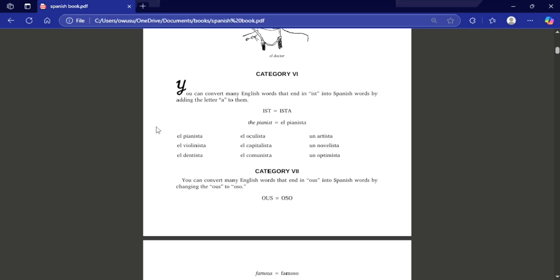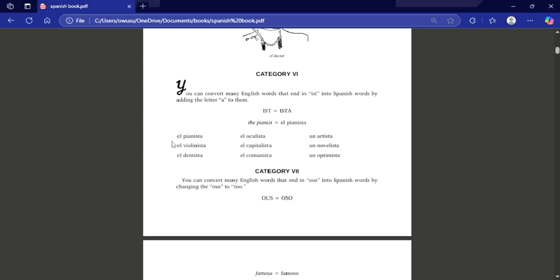So now we are at category 6. With these words, in English they end with an IST. Convert them to Spanish, add an A to the word, and then it becomes a Spanish word. We pronounce it differently though. So, pianist becomes el pianista. Right, so let's mention these words.